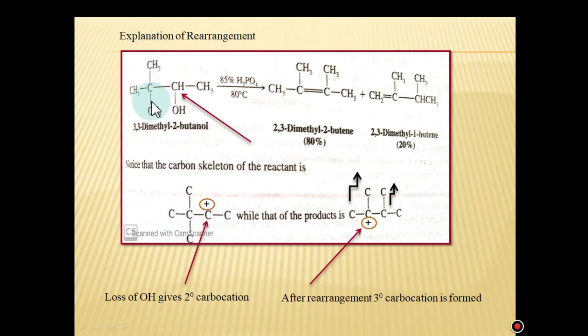If this carbon shifts toward this carbon, then the positive charge shifts to that side and it is converted into a 3-degree carbocation. Now this 3-degree carbocation undergoes elimination on that side and on that side. This side product is that, this side product is that. So these two products are formed. Loss of OH gives the 2-degree carbocation. After rearrangement, it is converted into a 3-degree carbocation.